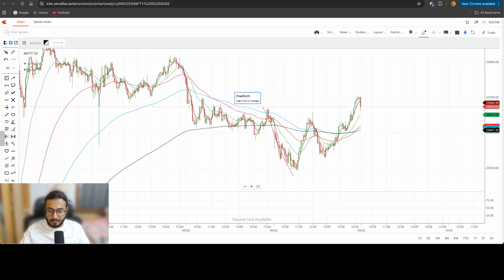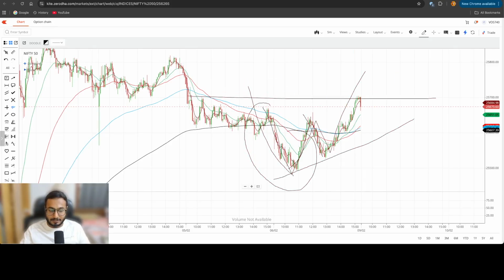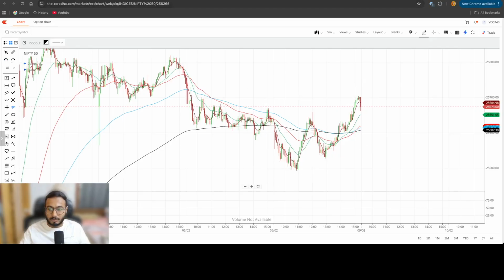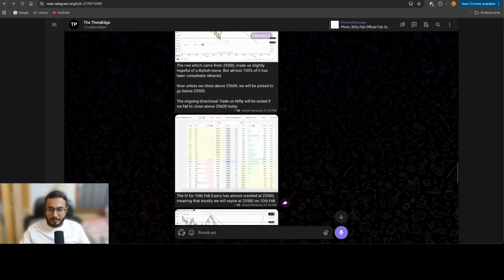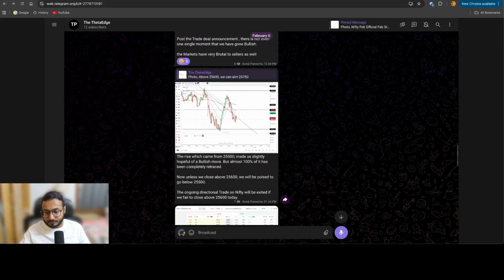This first rally was the first pullback, which was kind of a fake one. It almost retested and formed a double bottom W pattern. I hope you are understanding the price action I'm telling you here. The rise which came from 25,500, we mentioned, is completely retested, and that's why we didn't even go long on the first pullback.